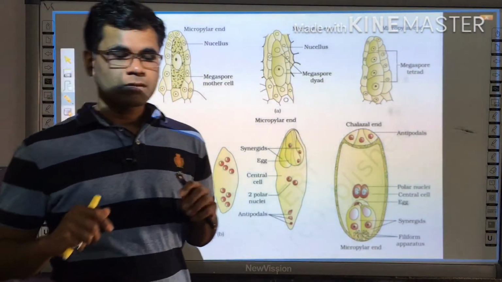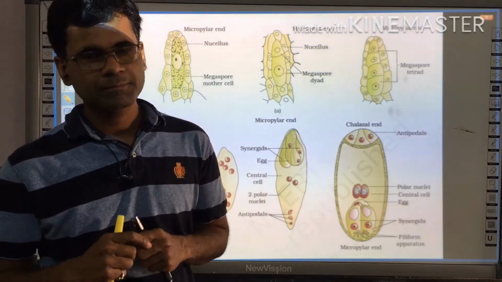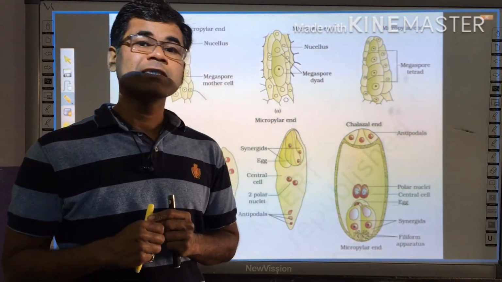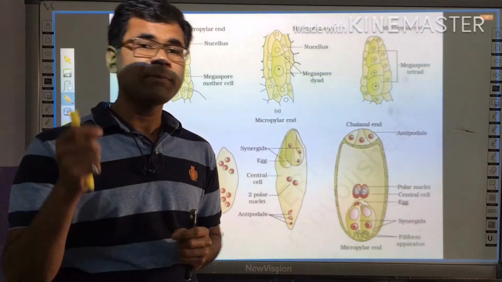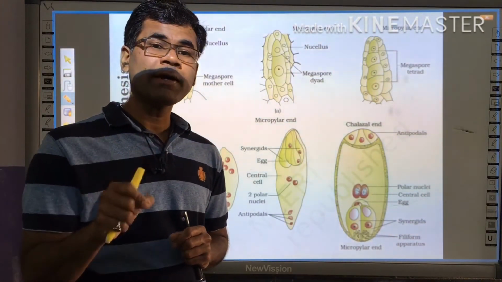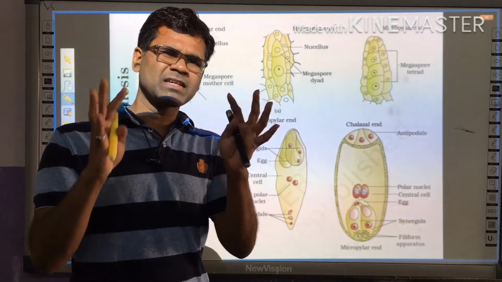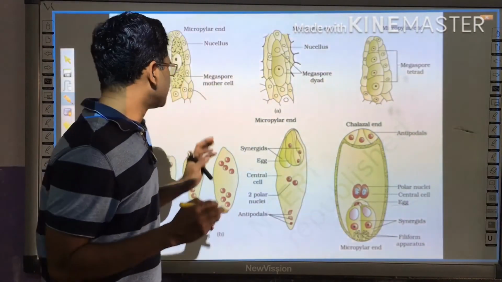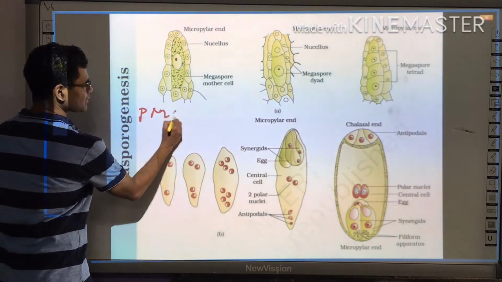Now after that, the second important part is megasporogenesis. Megasporogenesis is the process of formation of the haploid female gamete, that is the ovule, from the diploid megaspore mother cell. It is just the same as we have studied about microsporogenesis. In microsporogenesis, we studied the PMC, the pollen mother cell.